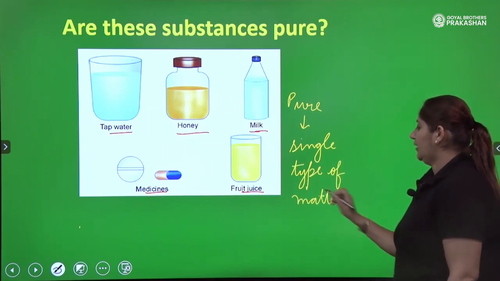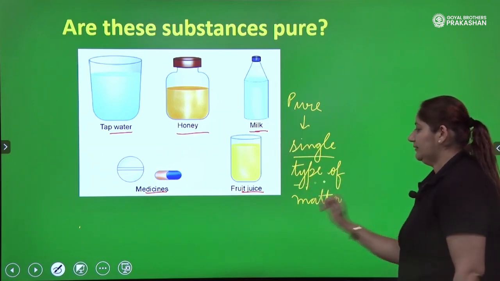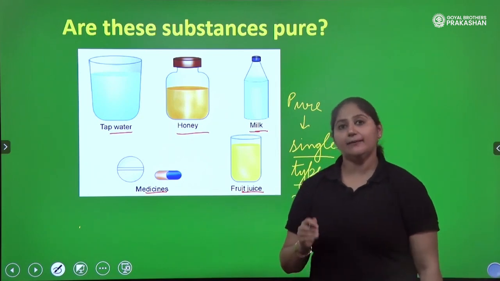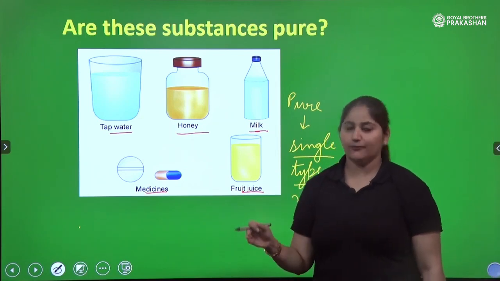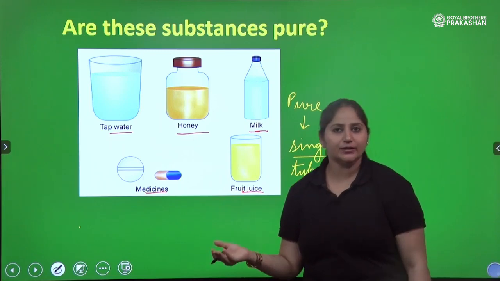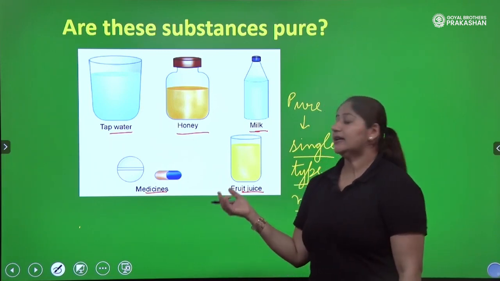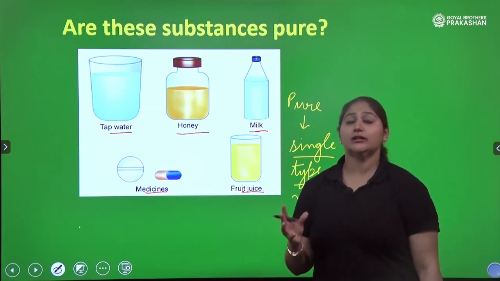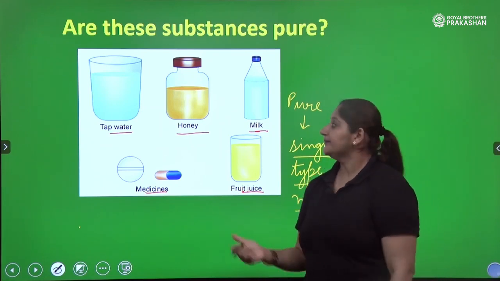But do you think they all have a single kind of matter? I don't think so. Think about tap water. Tap water has H2O, water for sure, but it has other impurities also, or maybe calcium ions, magnesium ions. The water is not soft. It is not distilled water, right?